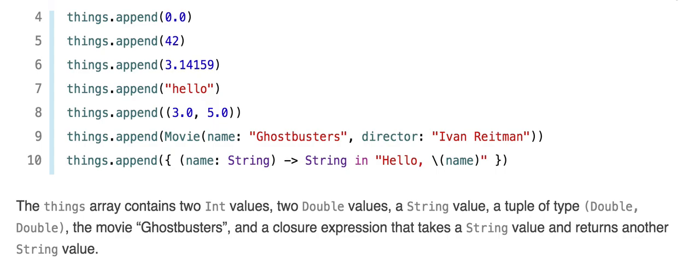So note that 3.0, 5.0 was a tuple, and the last one was a closure, which takes a string and returns hello with that string.